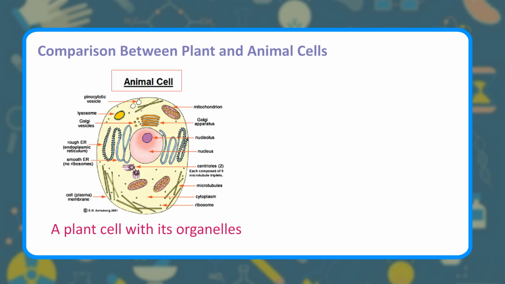Animal cell. An animal cell with its organelles: pinocytotic vesicle, lysosome, Golgi vesicles, rough endoplasmic reticulum, smooth endoplasmic reticulum, ribosomes, cell plasma membrane, mitochondrion, Golgi apparatus, nucleolus, nucleus, centrioles, 2, each composed of 9 microtubule triplets, microtubules, cytoplasm, ribosome.